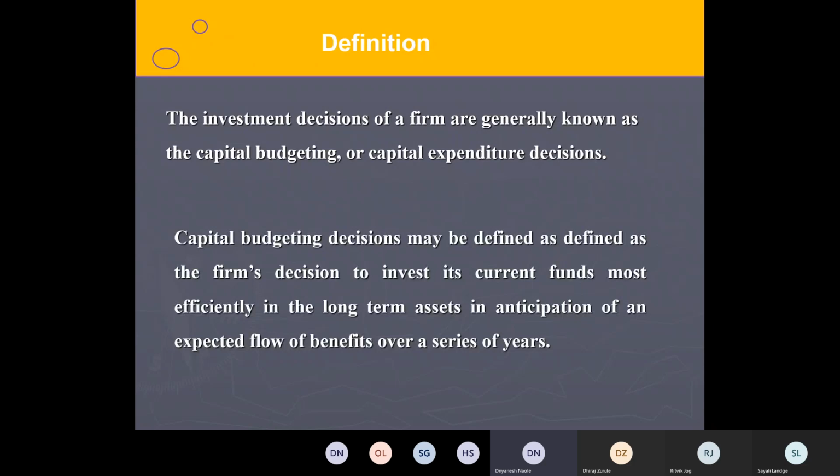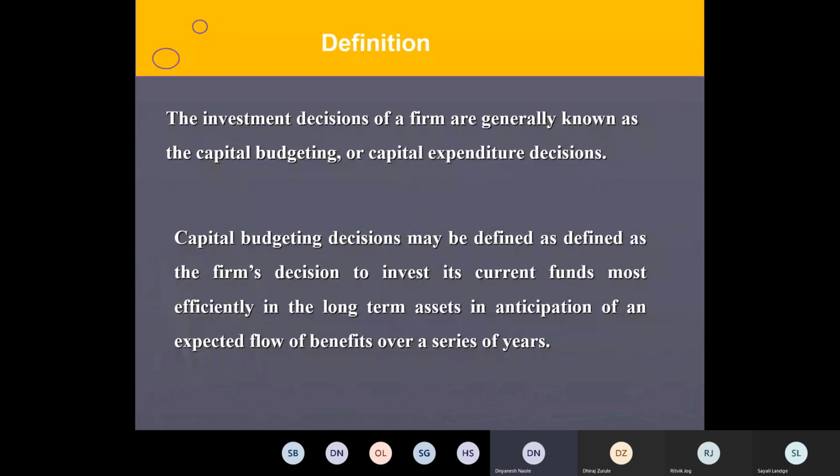Try to understand the important feature: whatever current funds we have, we are going to invest with the idea of getting returns not immediately, not even in 1 year or 2 years, but over a series of years. These decisions are important because they involve huge capital investments, and that capital is going to get locked up for a number of years, and it will give returns or losses over a period of time. That is the definition.